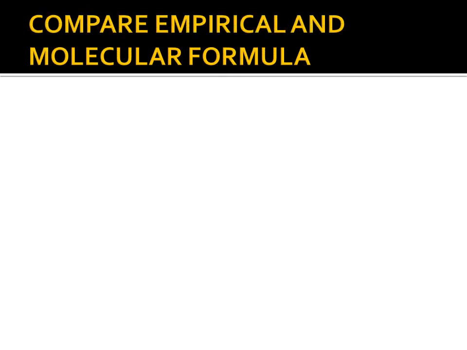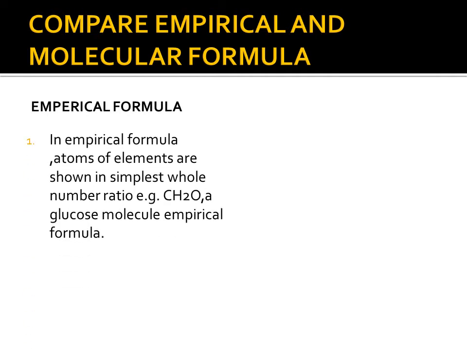Now, comparison between empirical formula and molecular formula. The empirical formula is the simplest one. In the empirical formula, atoms of elements are shown in the simplest whole number ratio. Glucose is CH2O. The elements are carbon, hydrogen and oxygen, and the simplest ratio is given here: 1 carbon atom, 2 hydrogen atoms and 1 oxygen atom.